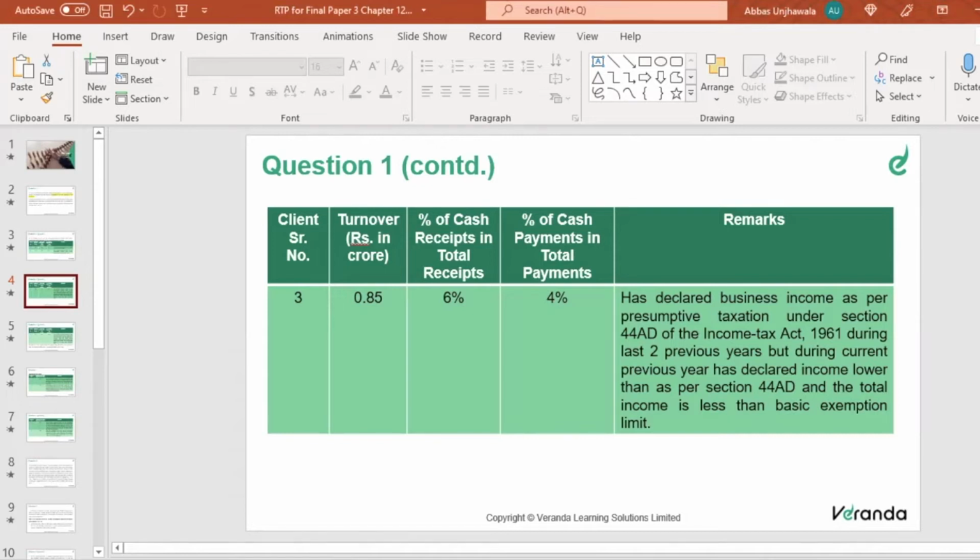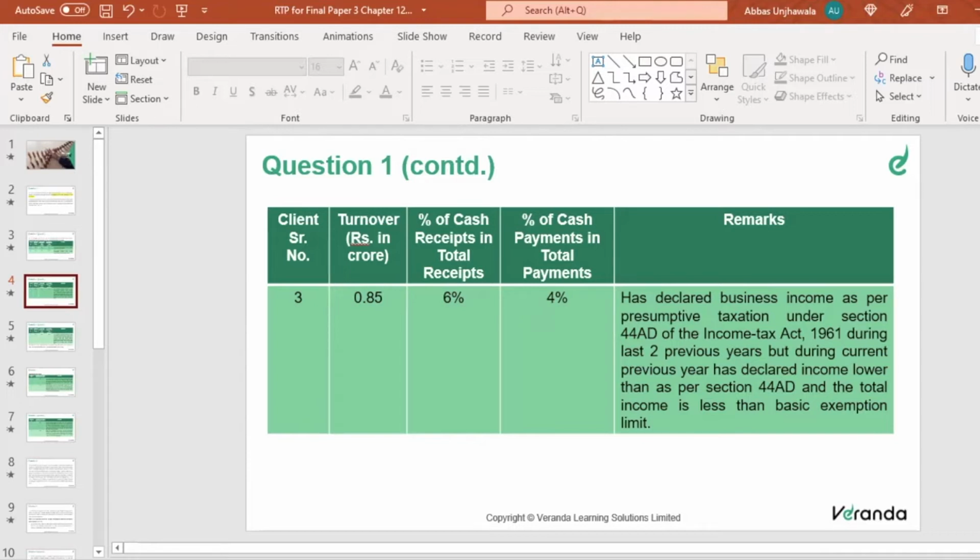Since I am showing a lower income of 30,000 rupees, I'm not applying 44AD. Therefore, in normal parlance, since I am declaring a lower income, tax audit becomes mandatory.